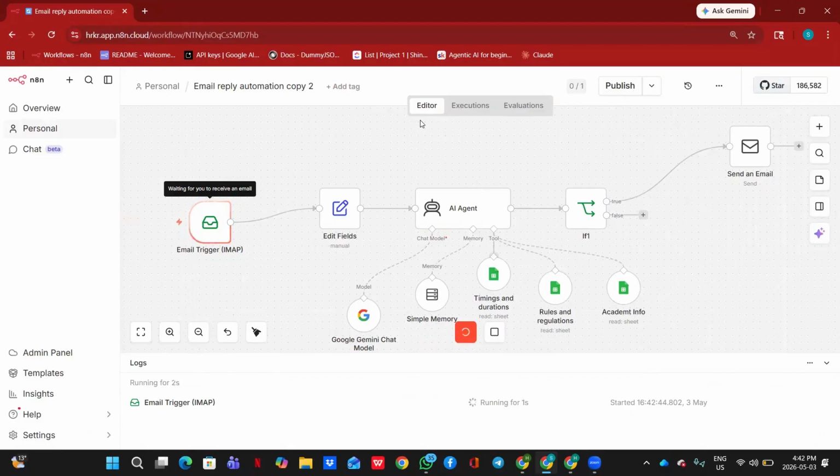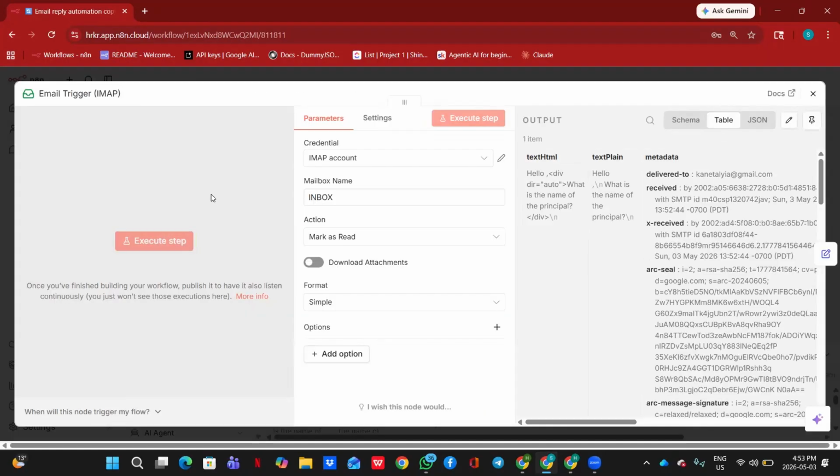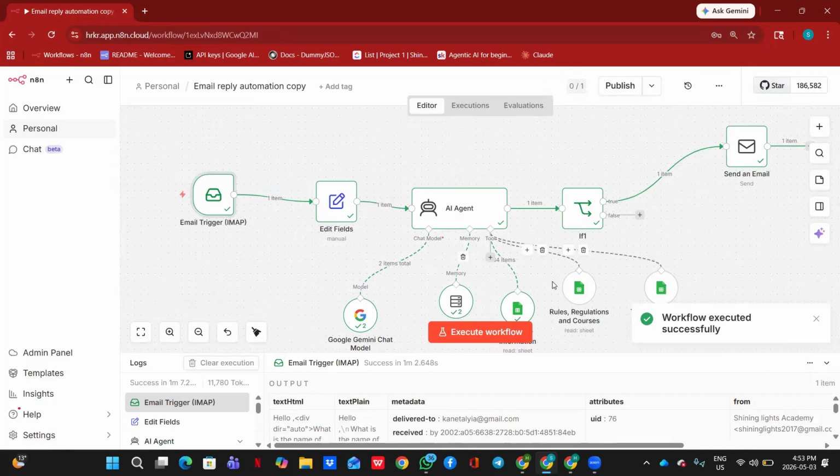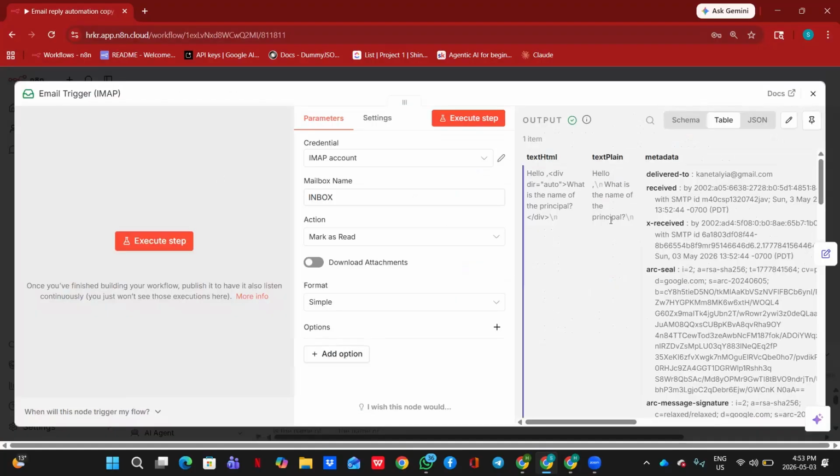Now I will send the email. Here you go, I received an email, and the workflow executed successfully. If you go back, you can see I got all the ticks in here. And what was the query that I put? If I go in here, my question was, what is the name of the principal?